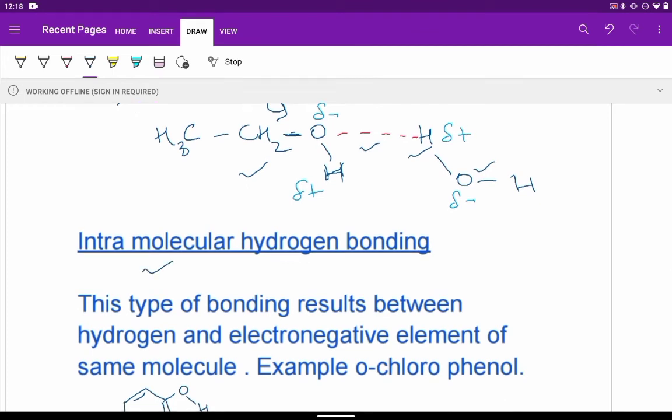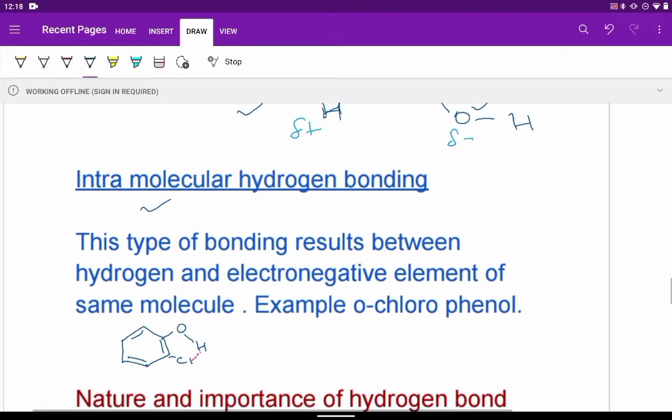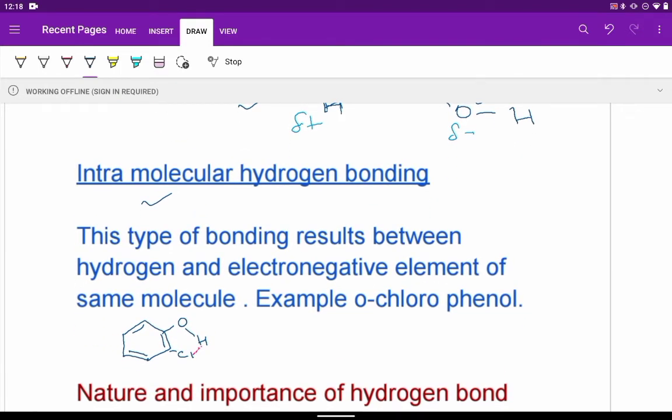Next we have to see intramolecular hydrogen bonding. Intra means within the same molecule. This bonding we find between hydrogen and an electronegative atom, meaning the atom of an electronegative element will participate in hydrogen bond formation. So an electronegative element's atom and hydrogen participate in intramolecular hydrogen bonding. For example, orthochlorophenol. With the benzene ring, there is the phenol group, OH is attached and one Cl is there in the ortho position. So there is a hydrogen bond between the hydrogen of the OH group and the chlorine.